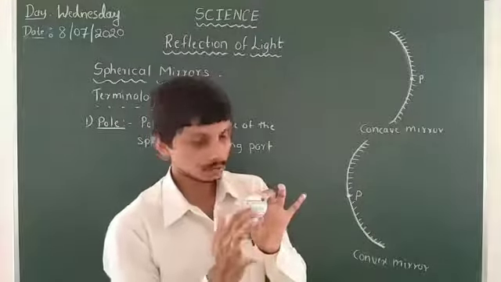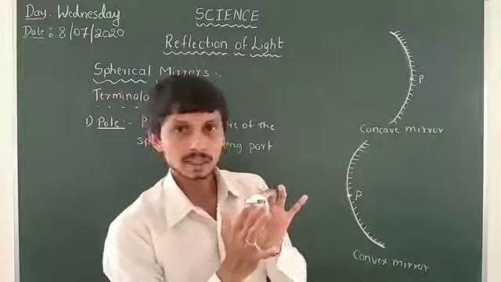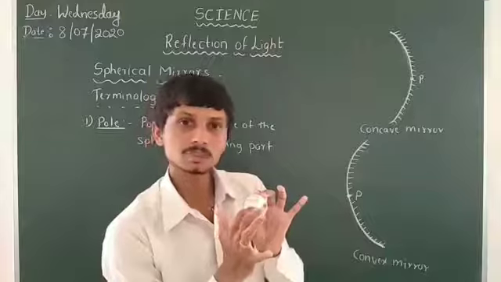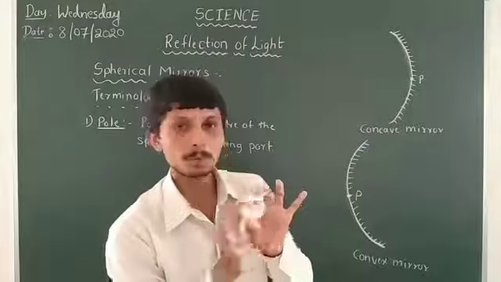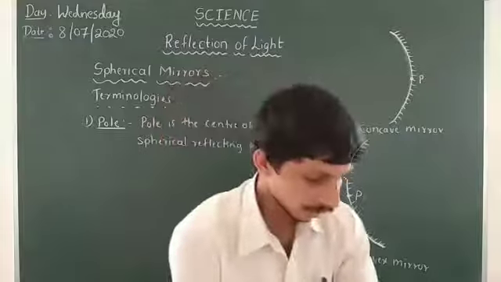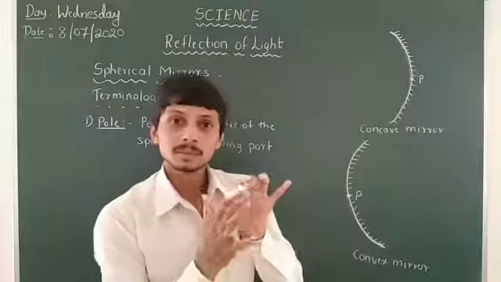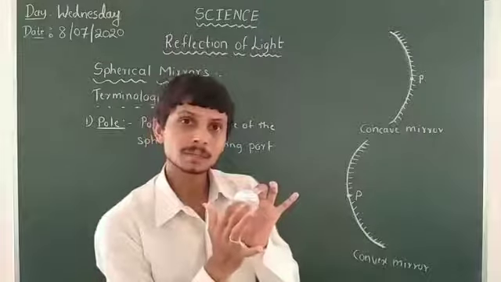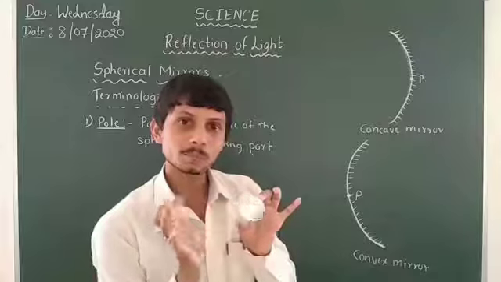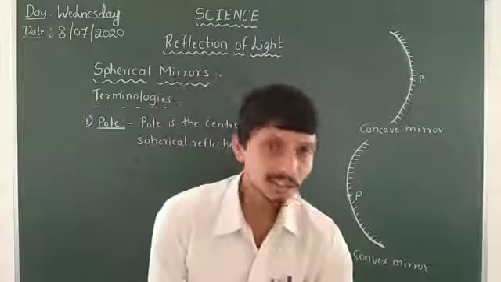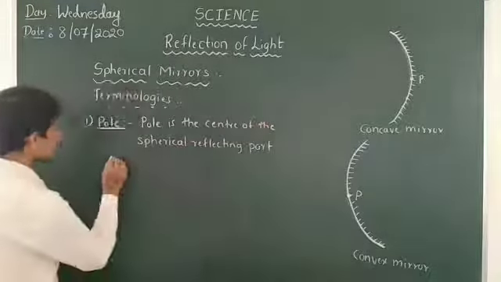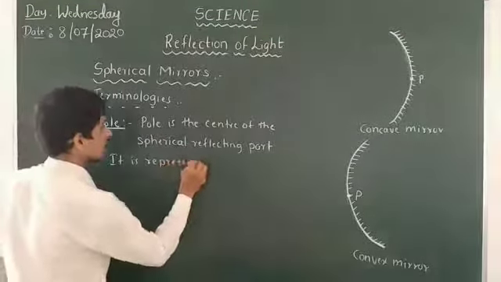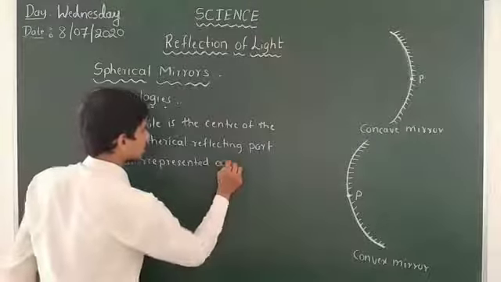This is the pole of the convex mirror, and in the concave mirror also, the center of the spherical reflecting part is here. This is the pole of the mirror, and it is represented as capital P.